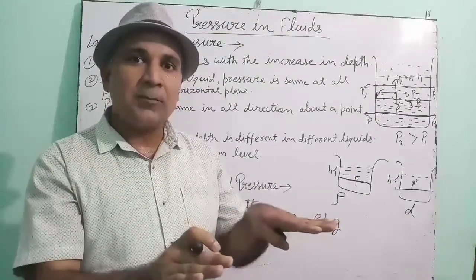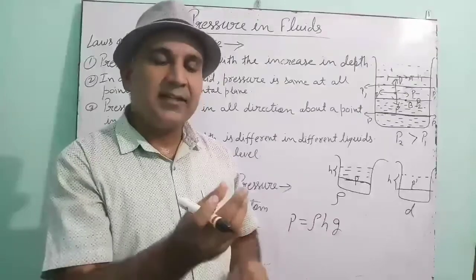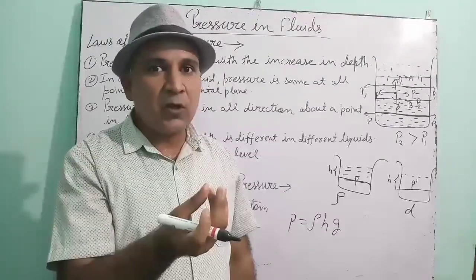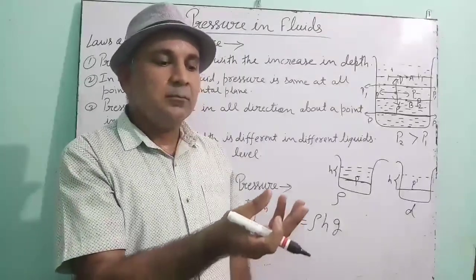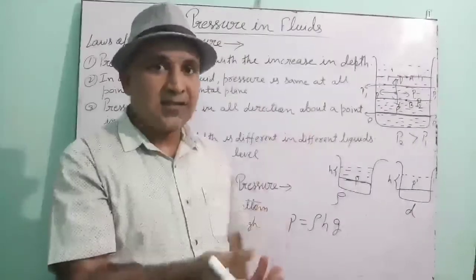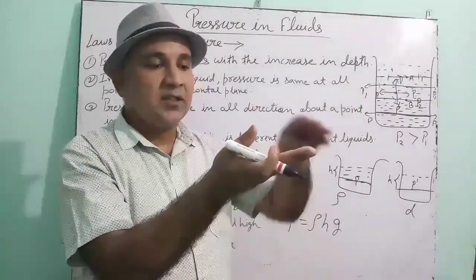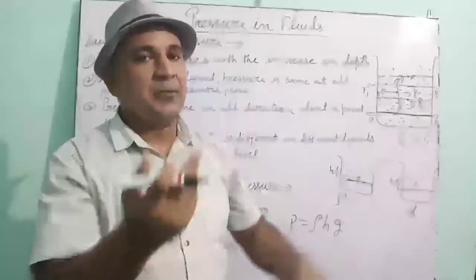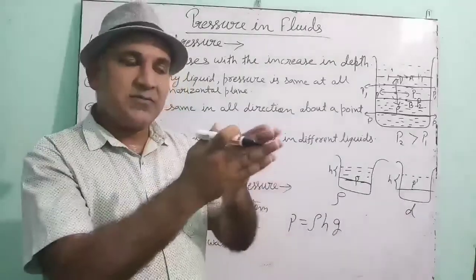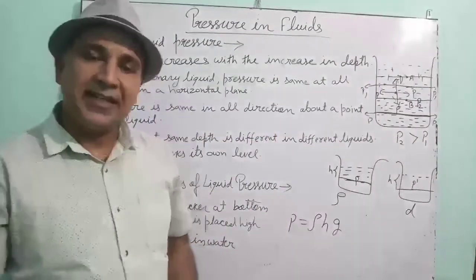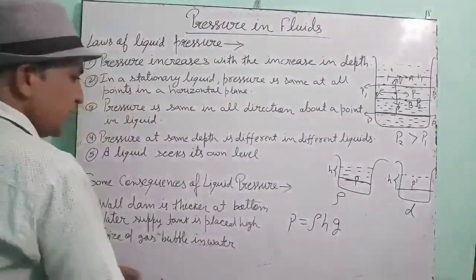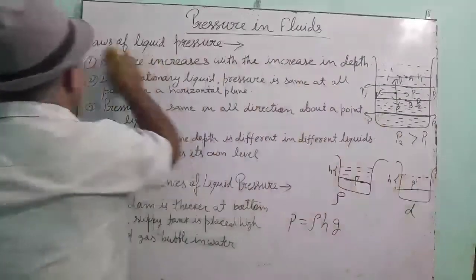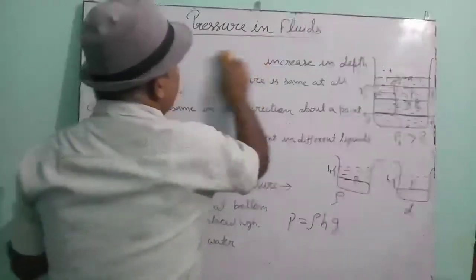So at the bottom of the liquid, pressure is high. That is why the size of the bubbles is small. But as the bubbles come up, the depth decreases, and due to the decrease in depth, the pressure also decreases, and that is why the size of bubbles increases. Understood? Now we are going to see Pascal's law.